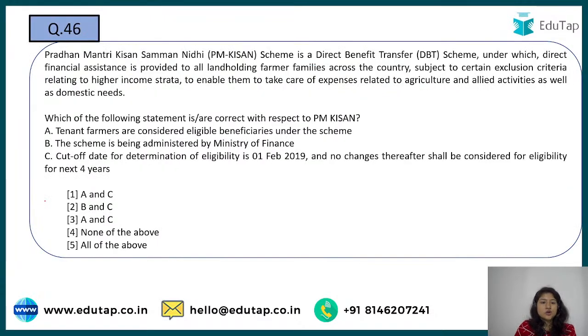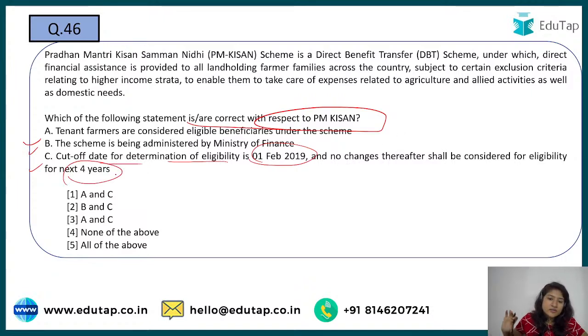Next we are again talking about PM Kisan. Which of the following is correct with respect to PM Kisan? You have three options, and you have to tell the right answer. Are tenant farmers eligible beneficiaries under the scheme? Is the scheme being implemented by the Ministry of Finance? Or is the cutoff date of determination 2019, and for the next 4 years these are the ones who will be included under this?